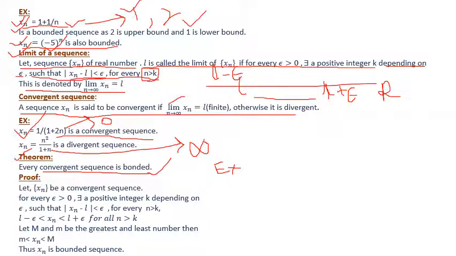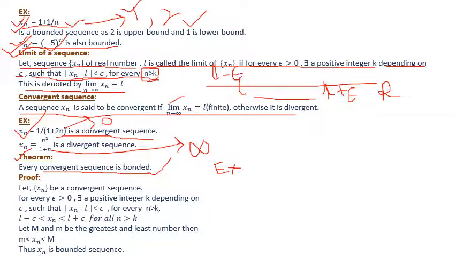Why is it not convergent? Since when n tends to infinity, this sequence tends to infinity, it has no finite limit, therefore it is not a convergent sequence. It is an oscillatory sequence. It is bounded, but it is not convergent, right? So if a sequence is convergent, then it is a bounded sequence. But if a sequence is bounded, then the sequence may not be convergent, right?